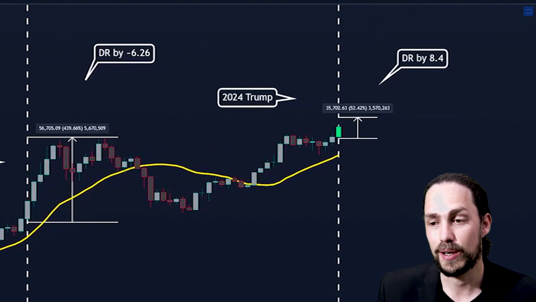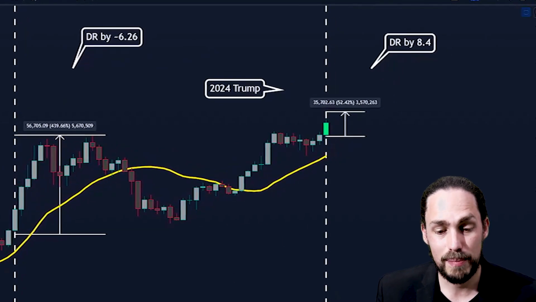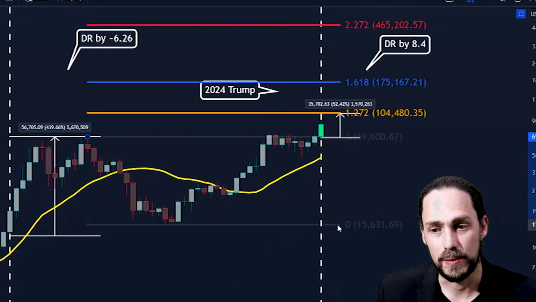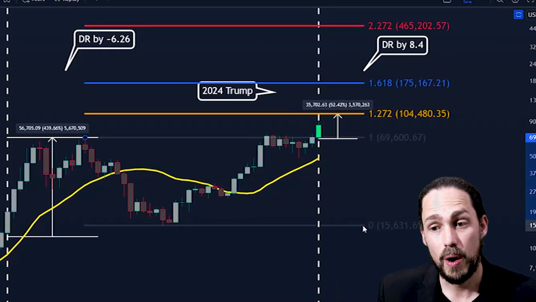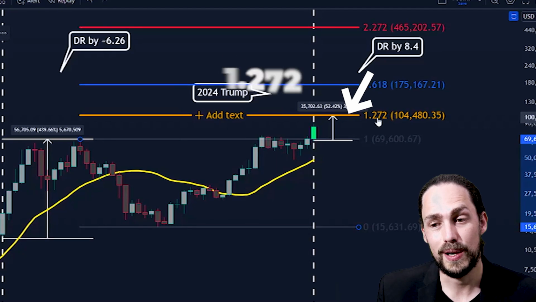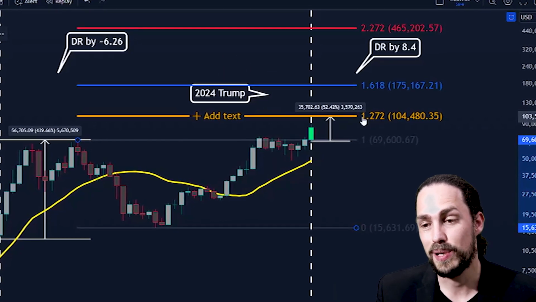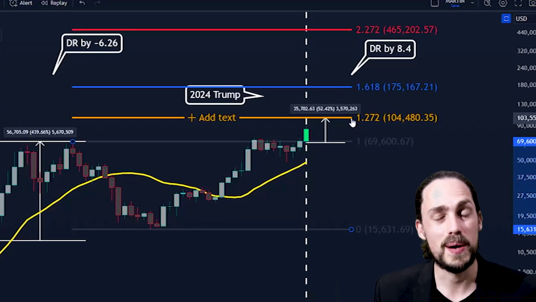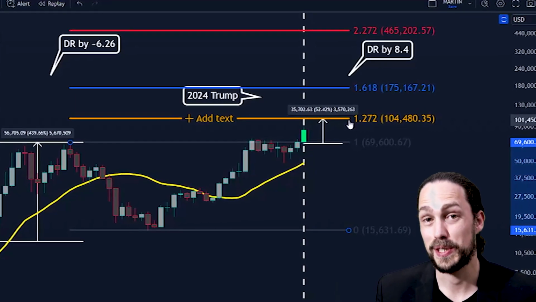So using the Fibonacci sequence, I went to the chart and I pulled the Fibonacci from the previous top to previous low. And lo and behold, the 1.272 Fibonacci extension aligns perfectly with the diminishing returns factor post-elections. Shocking. Coincidence? Maybe.